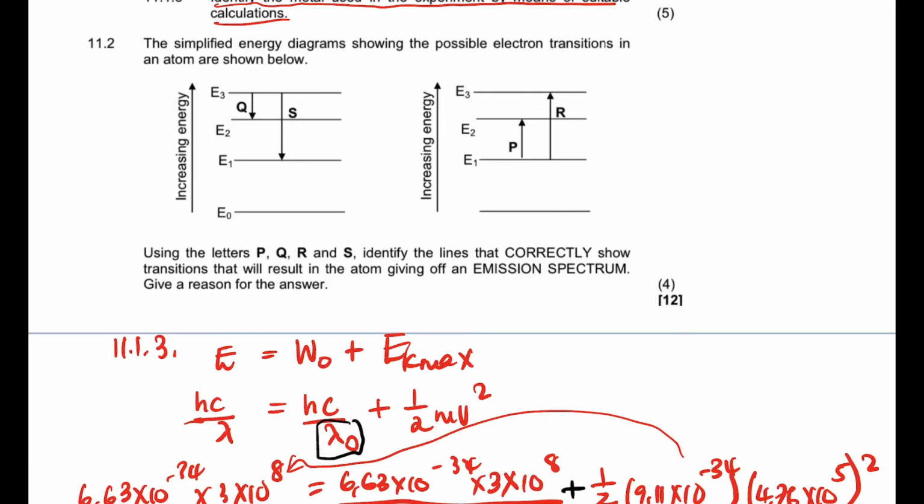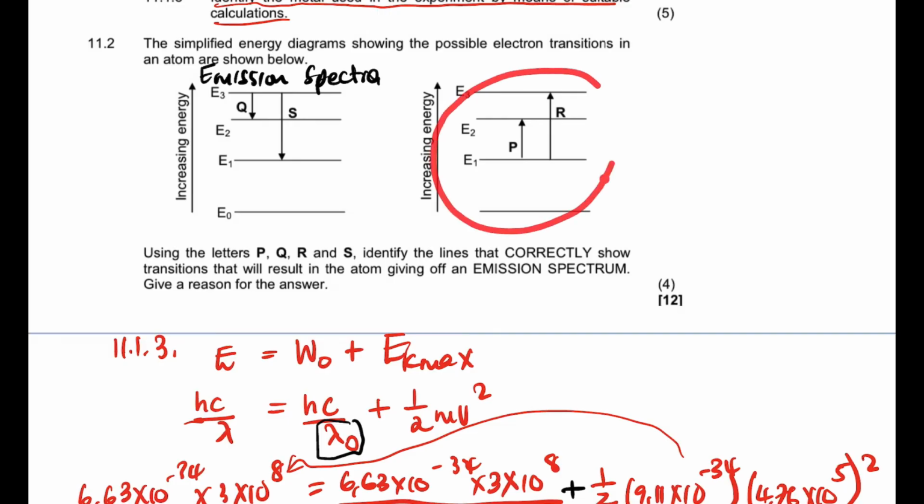Right now, guys, if you look at the energy levels, as it stated, the energy increases as you go up, energy decreases as you go down, right? But when the electrons move from the higher energy level to the lower energy level, as you can see, the Q and S, this one we call its emission spectra. Emission spectra occurs because they're coming from the higher energy level to the lower energy levels.